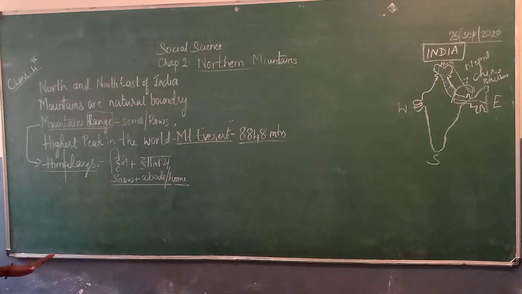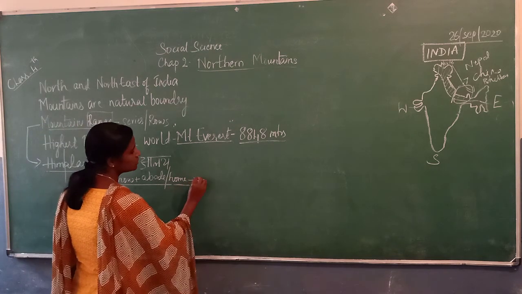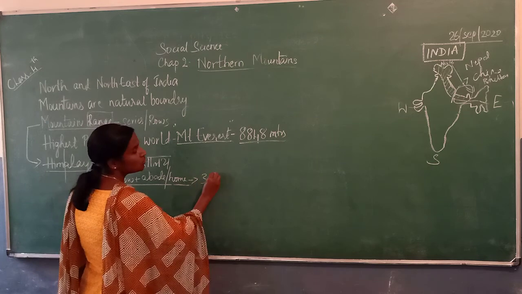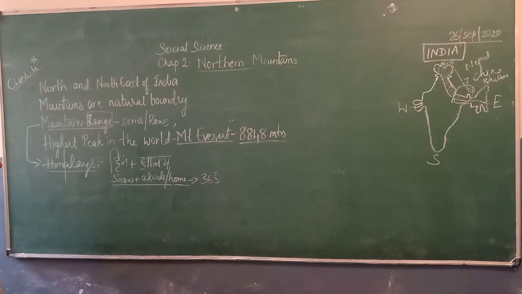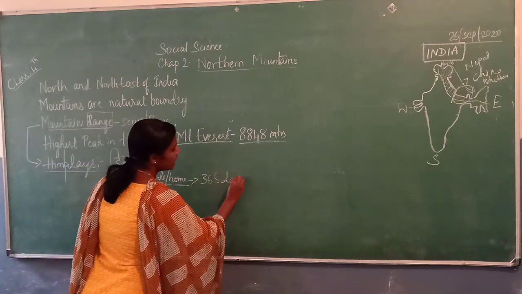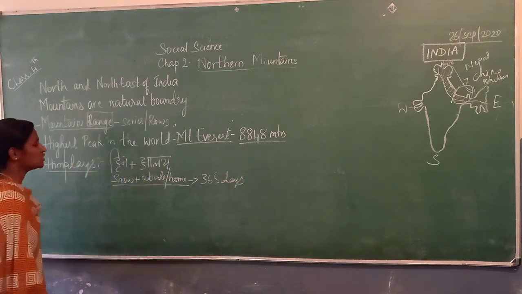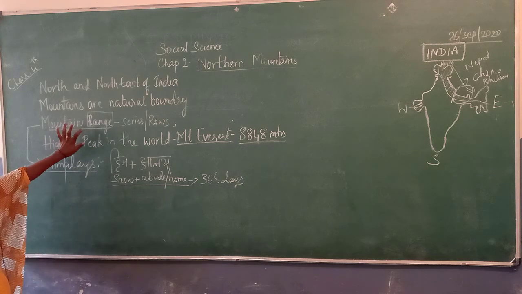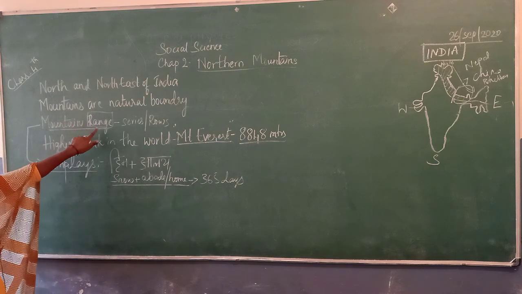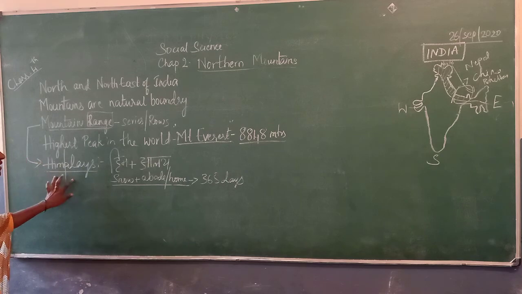So for a full year, for full 365 days, we find it thickly covered with snow and ice. So it is called Himalayas. Now we all came to know the important words here: Himalaya, mountains, mountain ranges and Himalayas.